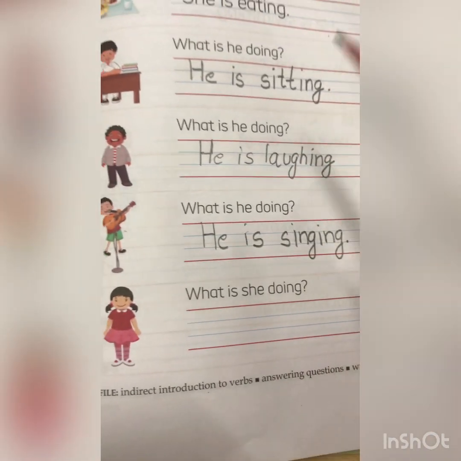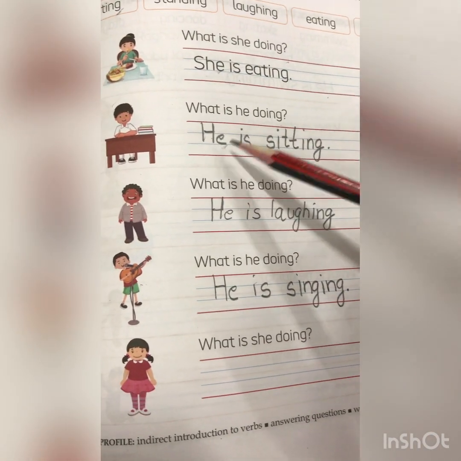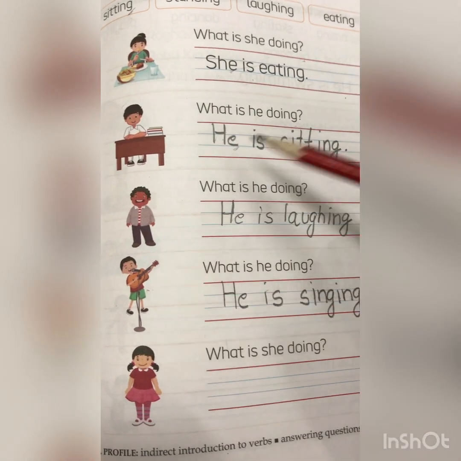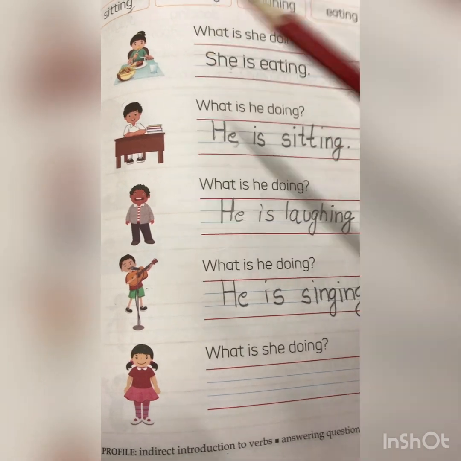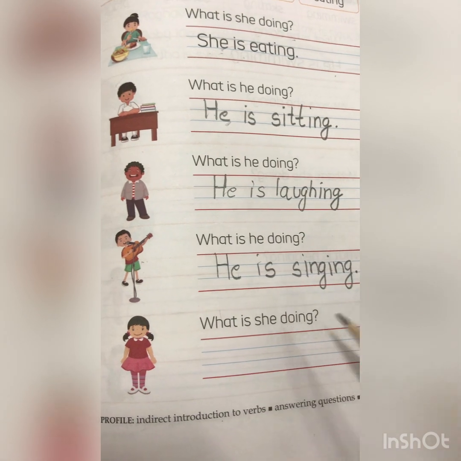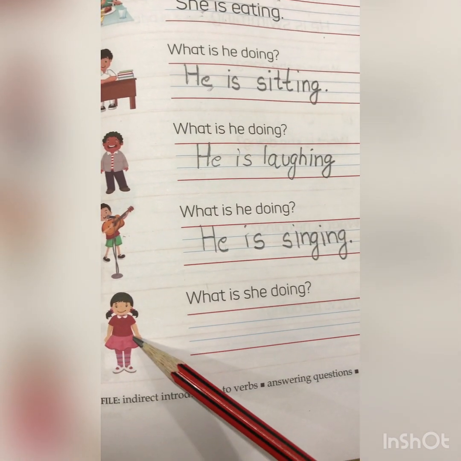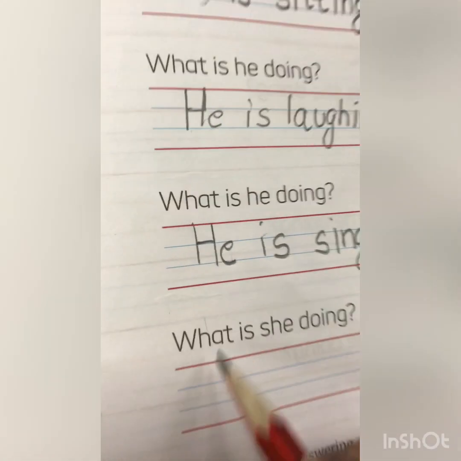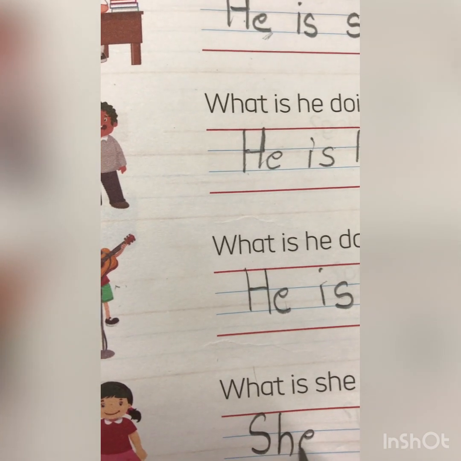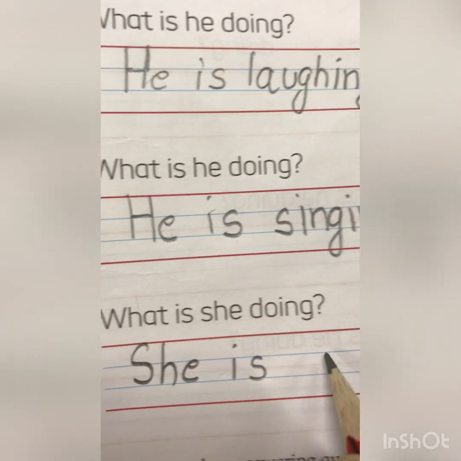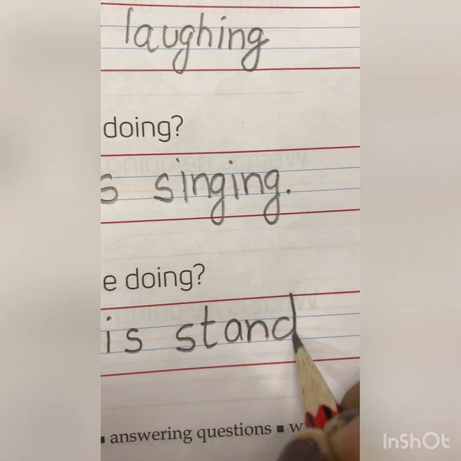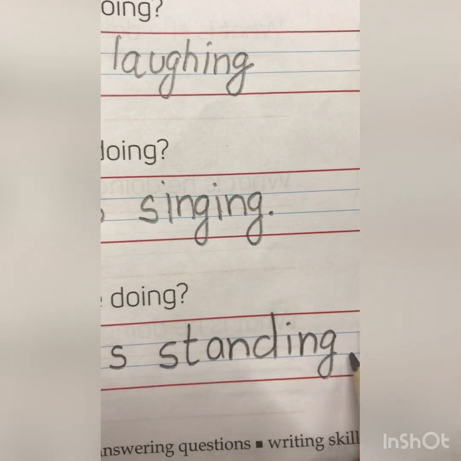Now, you know, this is she and this is he. We use she for girls. We use he for boys. See, all boys, so we use he, and she we use for girls. Again, we will use she here because this is a girl. What is she doing? She is standing. So write down: She is standing.